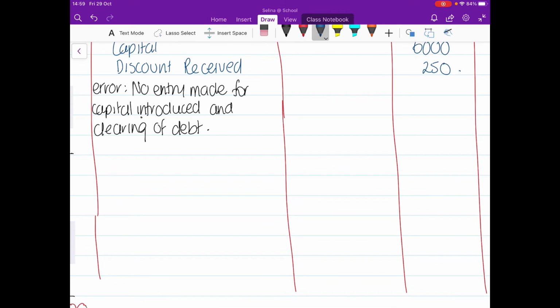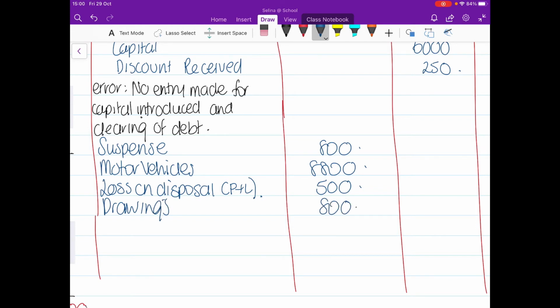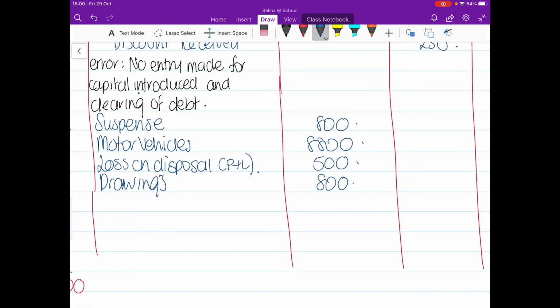We've got suspense of 800. We have motor vehicles. That was 8,800. We have a loss on disposal. And I'll just write profit and loss beside that just for myself for later on. €500. We have drawings. We have a lot of debits here. Drawings of 800. Okay, so that was 1, 2, 3, 4. Yeah, 4 debits, and then my credits.